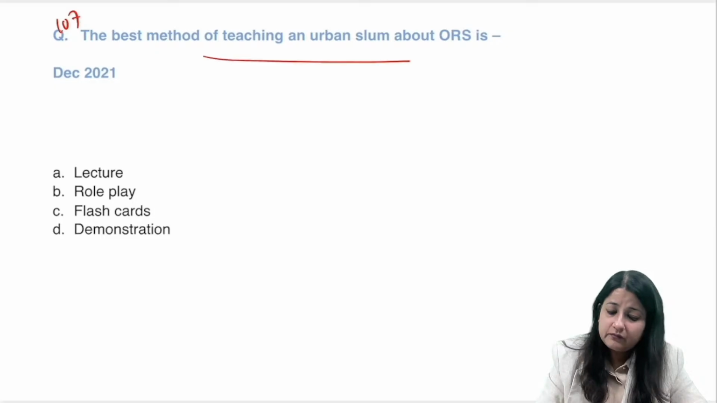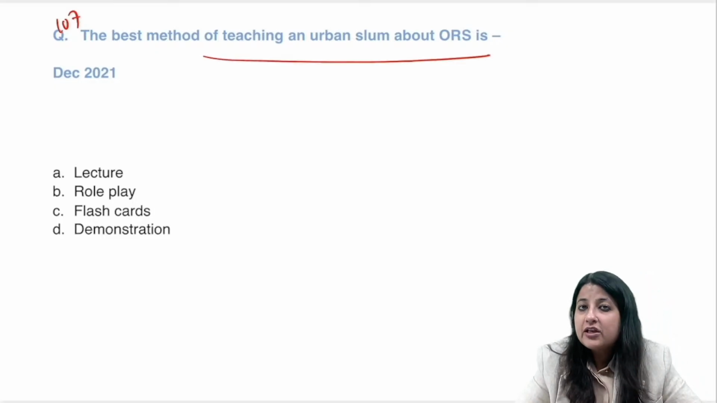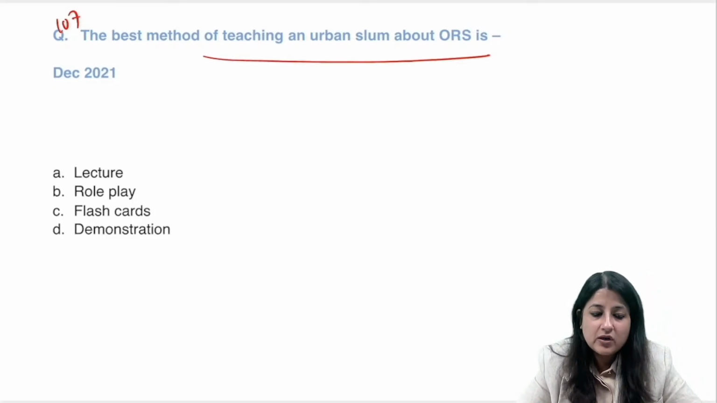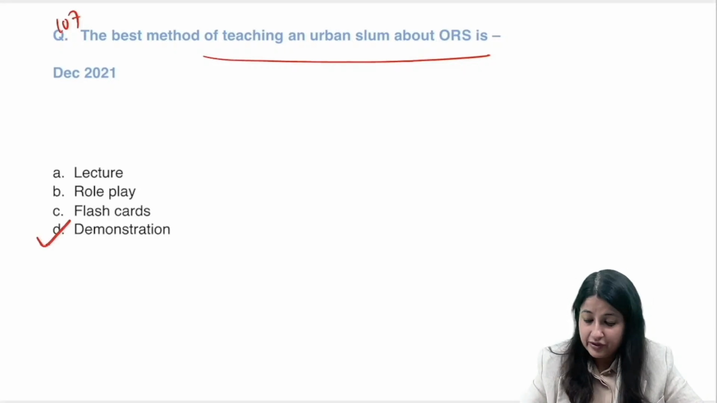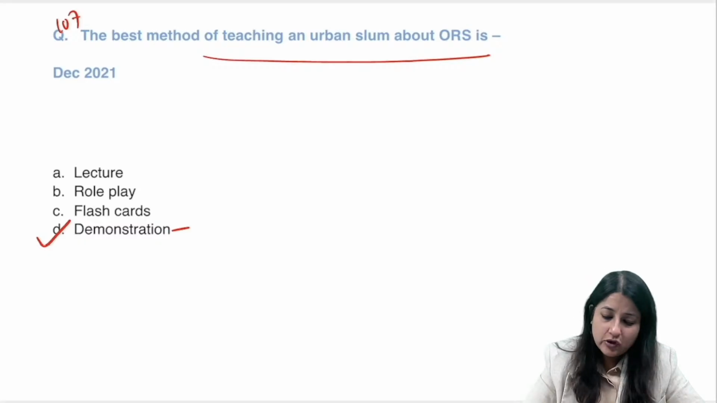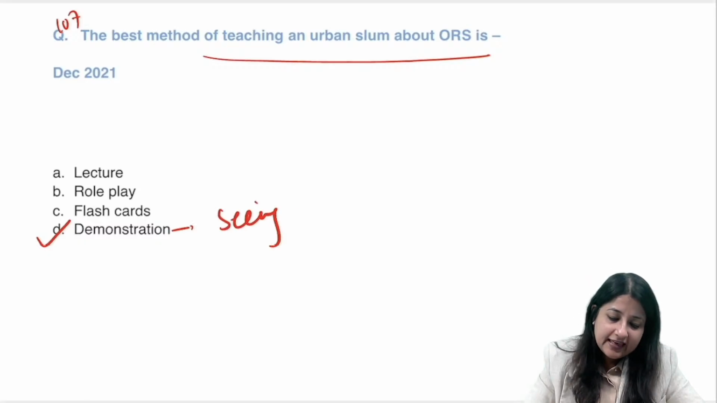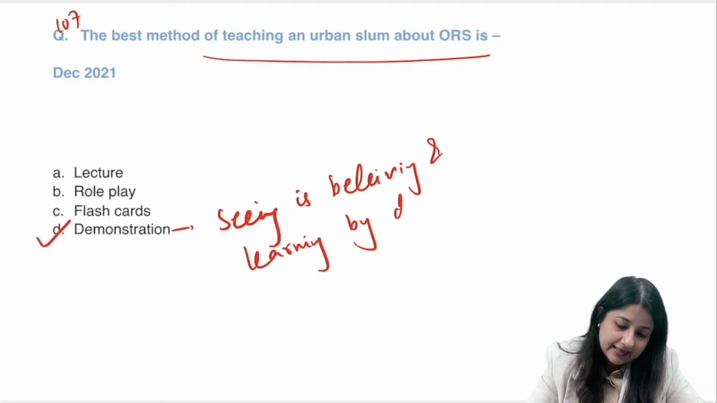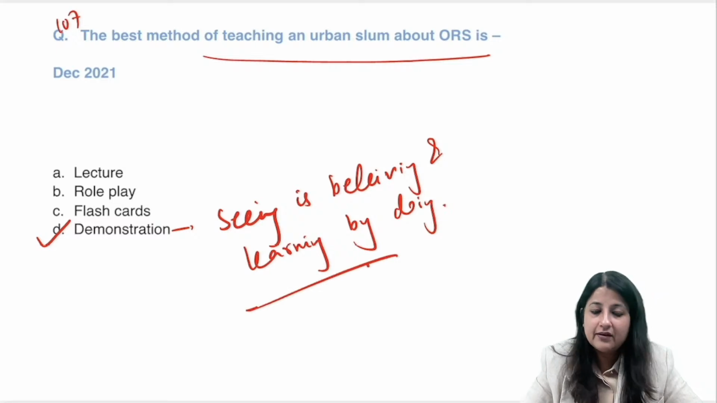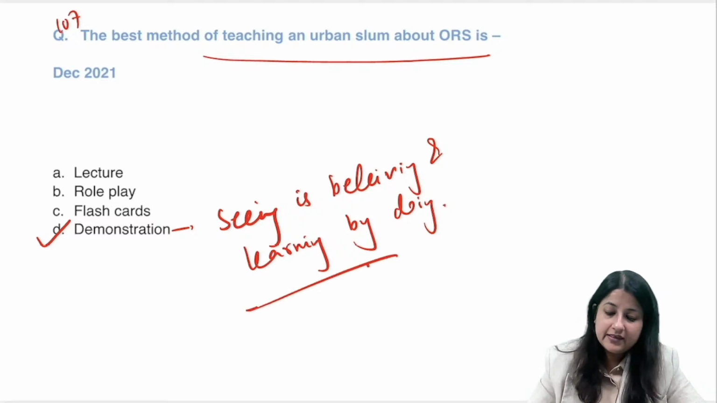Best method to teach an urban slum about ORS. Again, what is your answer to this? Showing them about ORS, so this is demonstration. Demonstration relies on seeing is believing and learning by doing. Clear? All right. Going to the next one.